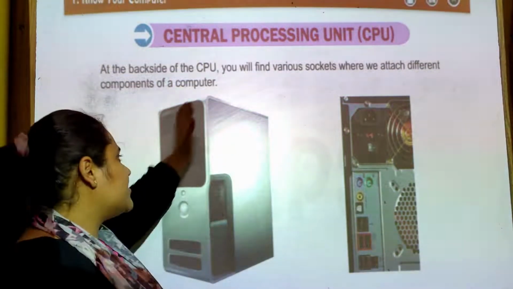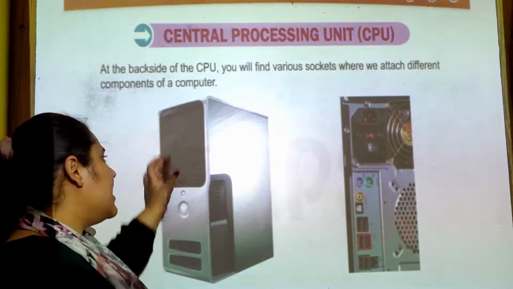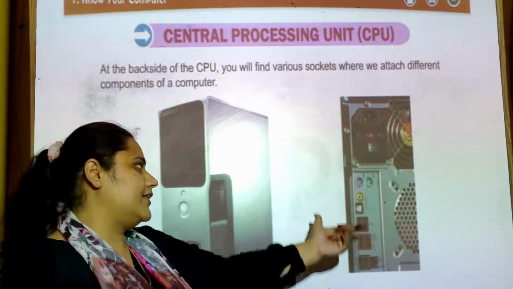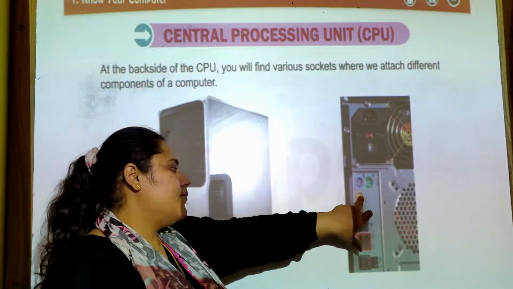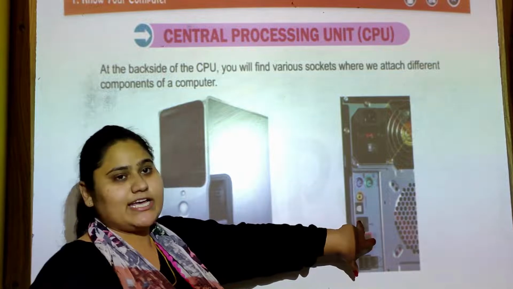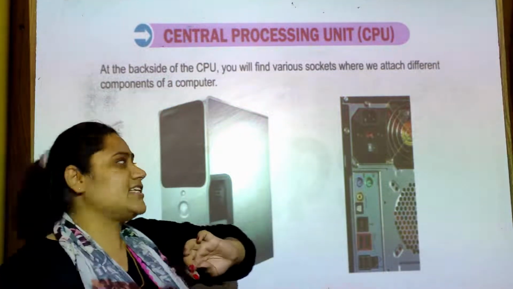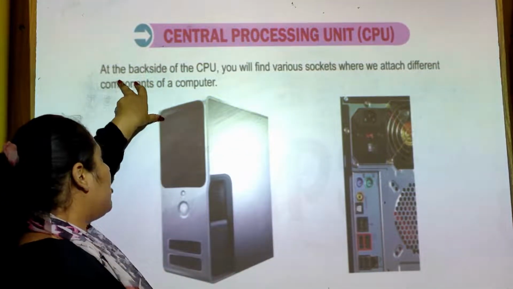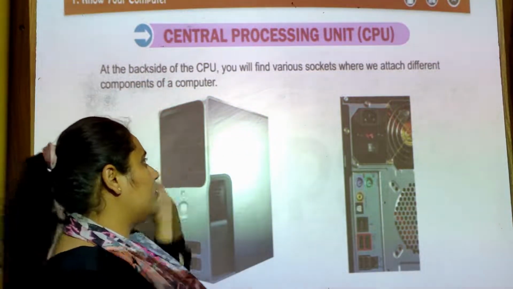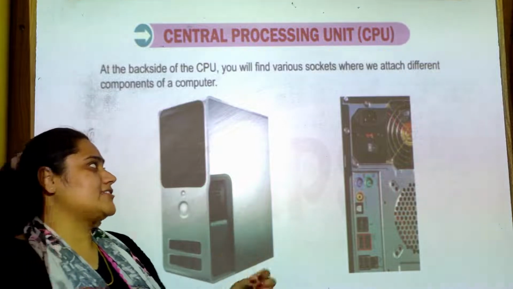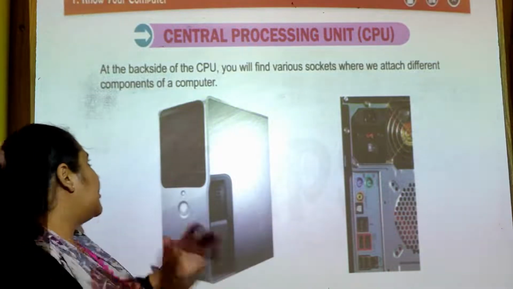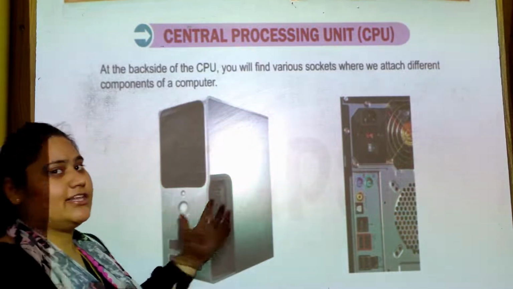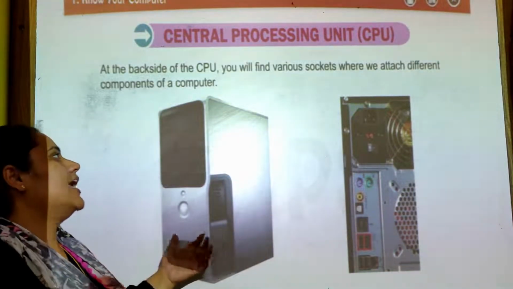In front view you can see only the few of the buttons and the drives. But when you will go back side, you will get so many things inside. Motherboard, ports or switches to put the input cables and all. Each and everything you will get, a fan of this. So all the back side of the CPU you will find various sockets where we attach different components of a computer. As you can see, this is the front view and this is the back view of the CPU.